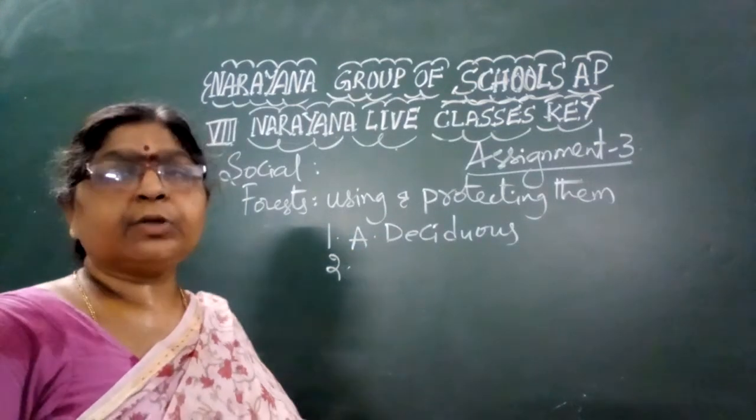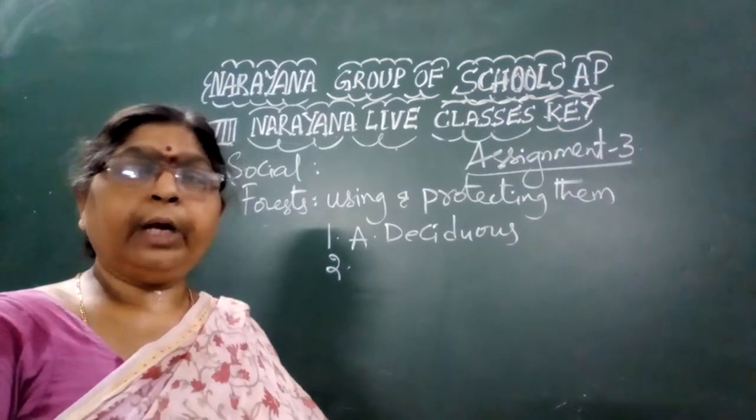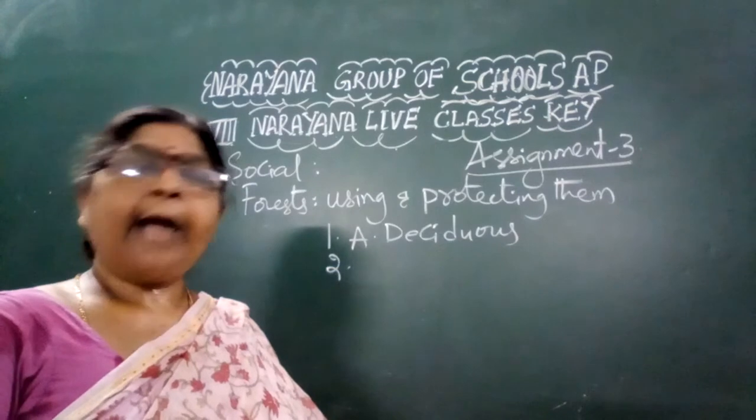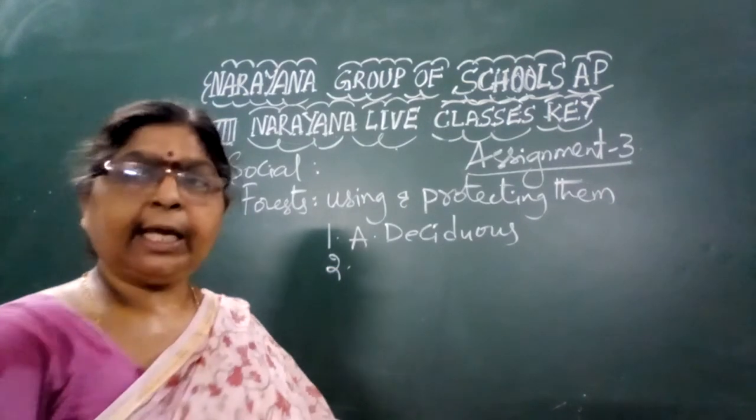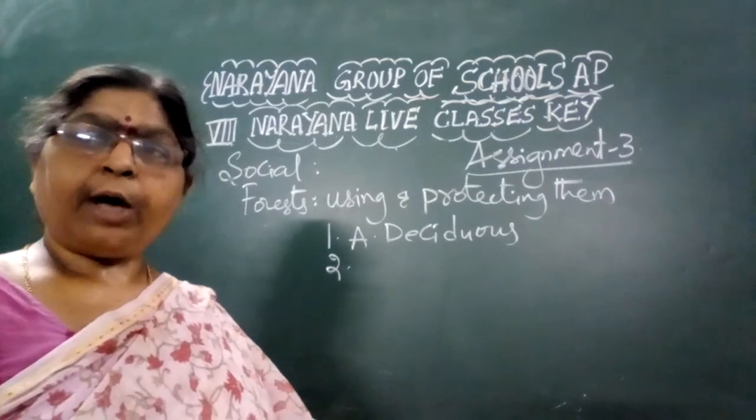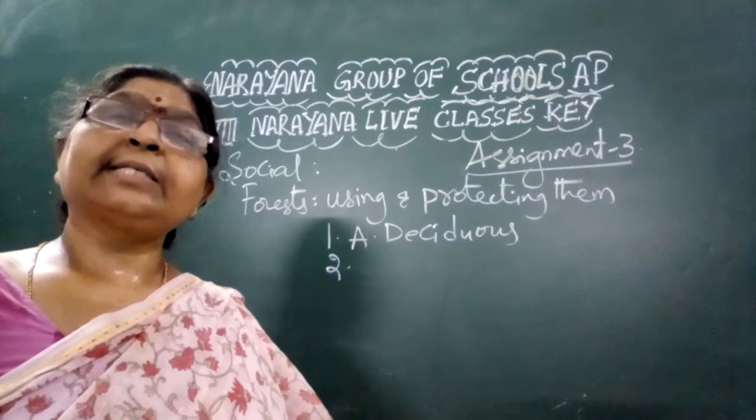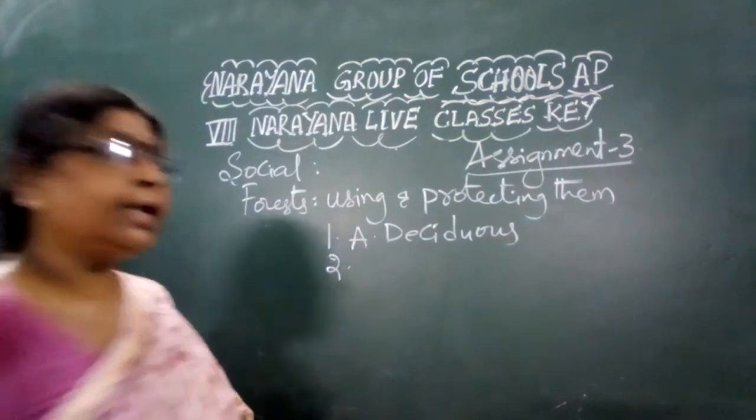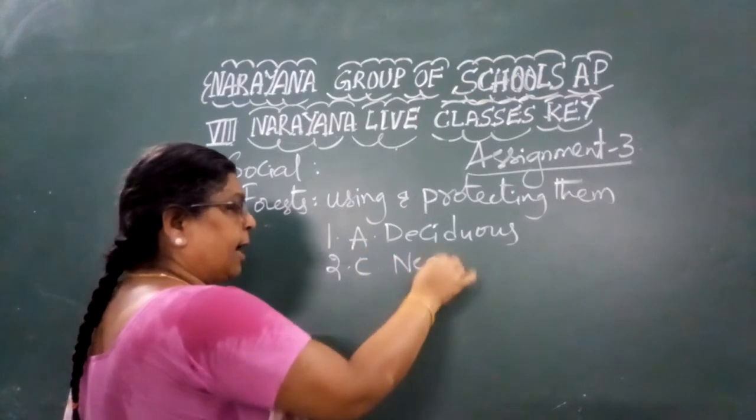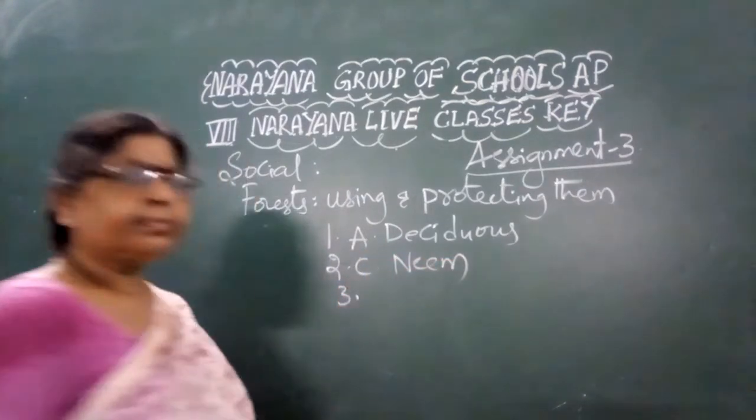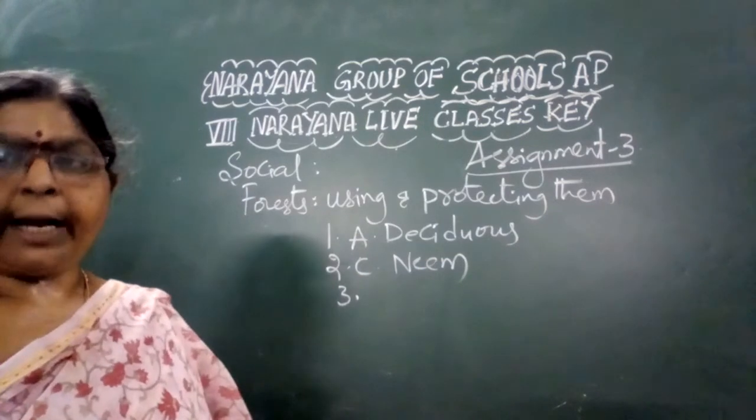Now with reference to the moist deciduous forest, what are the trees that grow there? You need to identify the odd one. Maddi, Bandaru and Jittagi are all found in the moist deciduous, except neem. The neem tree is found in the dry deciduous. So option C, neem, is the answer. The neem tree will not be found in the moist deciduous, but in the dry deciduous forest.